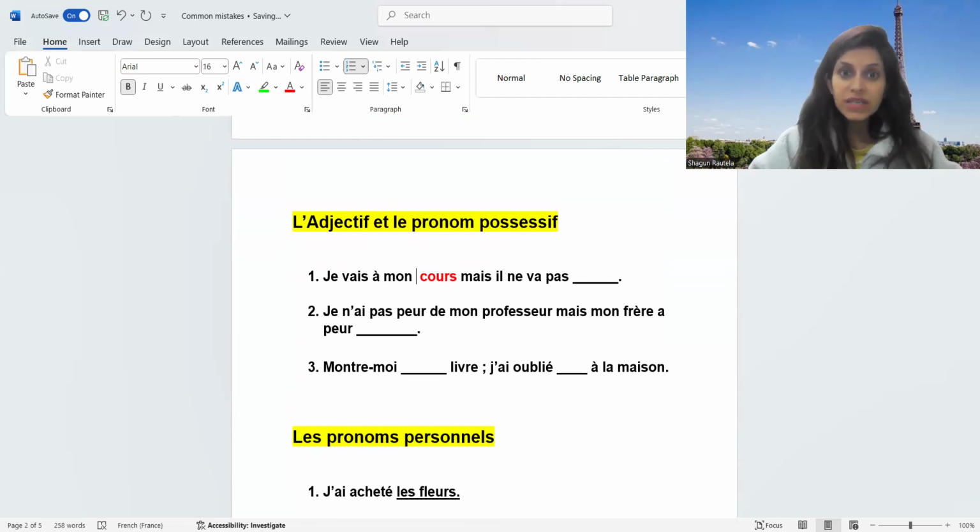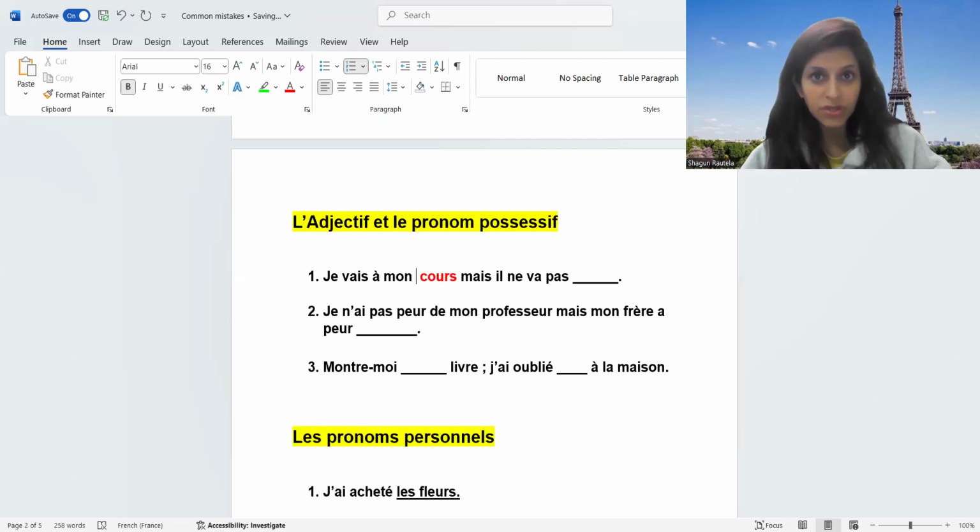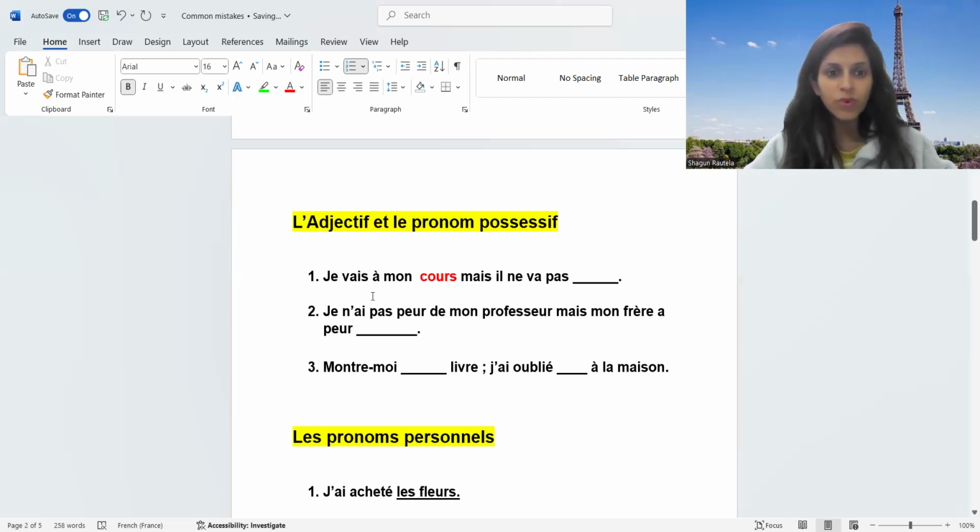When you see the sentence, the first thing that you need to see is whether the verb has a preposition or not. If you see the sentence, the verb is aller. This is verb aller, I'll highlight in green. Okay. It's followed with à. So one time they're giving you the preposition.